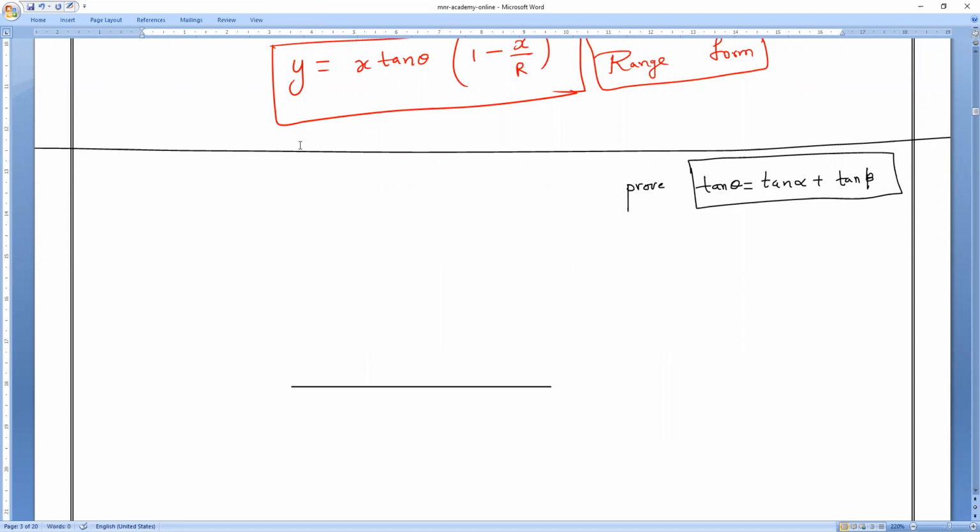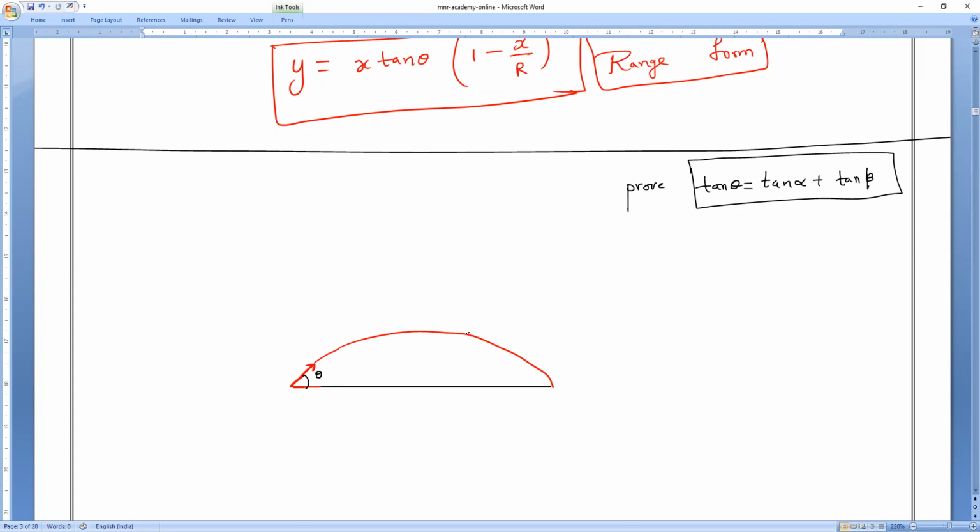So we are going to prove what? What is our aim, everybody? Our aim is tan theta is equal to tan alpha plus tan beta. Now to prove this, everybody verify. So this is the angle. What is the angle here, between the surface and the x-axis? We are very familiar. What should we assume this angle as? Theta. Understand, others? Clear?